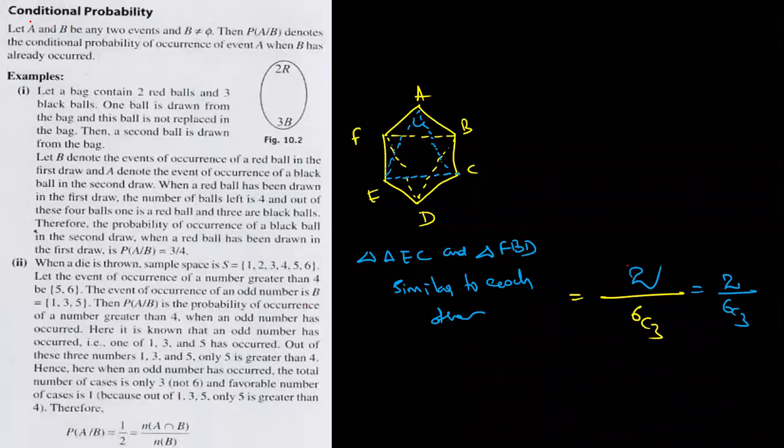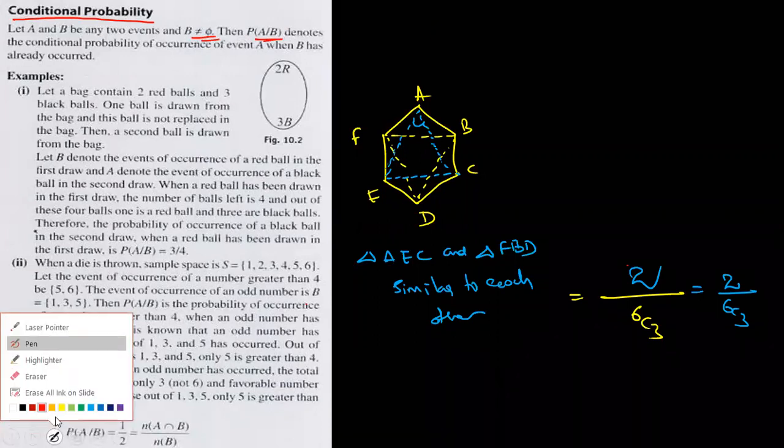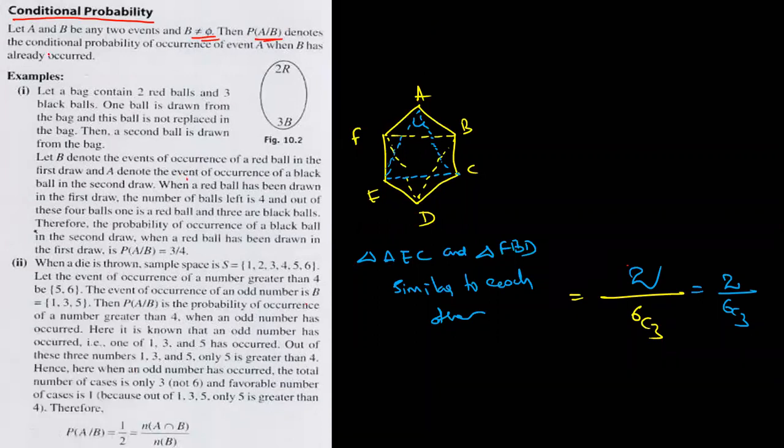Conditional probability, a beautiful concept. Let A and B be any two sets, and B is a non-empty set. Of course, A is also a non-empty set. I'm talking about P of A by B. What is the meaning of P of A by B? Careful, I'm writing here. It denotes the conditional probability of occurrence of the event A when B has already occurred.